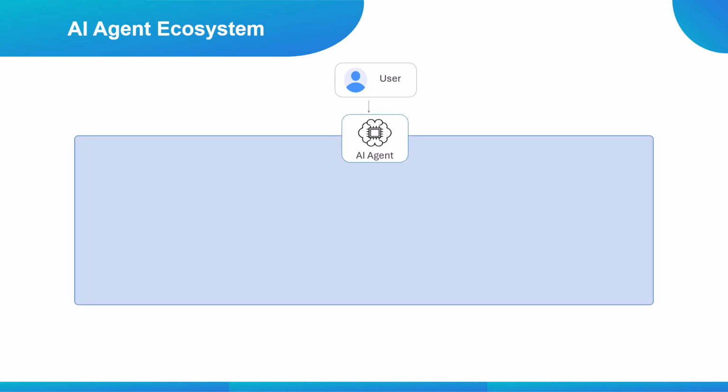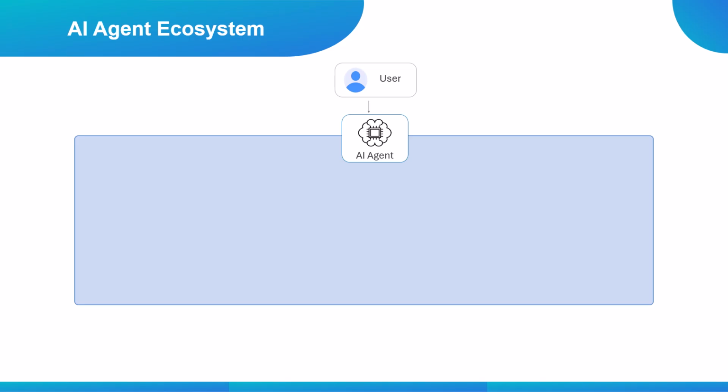Now let's walk step by step through how an AI agent operates within its ecosystem. It all begins with the user, who sends a request. This could be a question, a task, or a larger goal. You can think of this as giving the system a mission. The request then flows into the AI agent, which acts as the intelligence layer or the orchestrator. The agent doesn't immediately jump to an answer. First, it interprets the request, understands the intent behind it, and decides what information is needed to fulfill it properly.